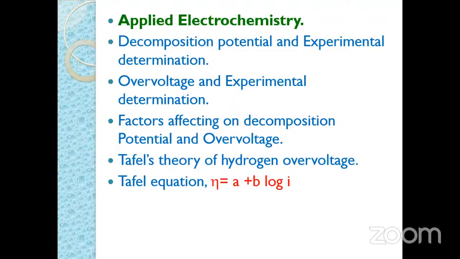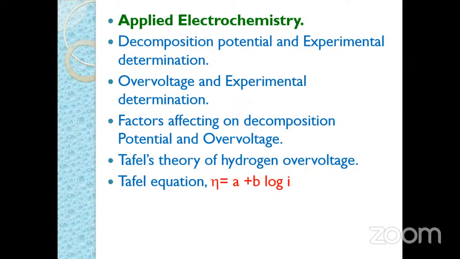Then in the same chapter, another point is applied electrochemistry. In that, the first point is the decomposition potential and its experimental determination. Regarding this, first of all we have to mention what is meant by the decomposition potential and its experimental method to calculate the decomposition potential with the help of a graph.